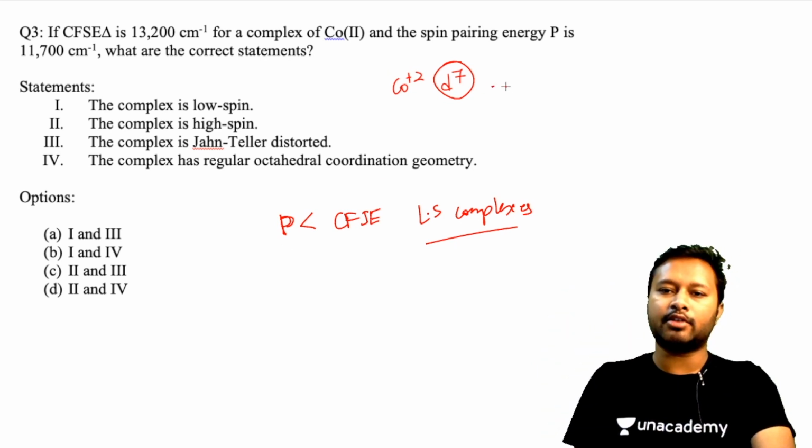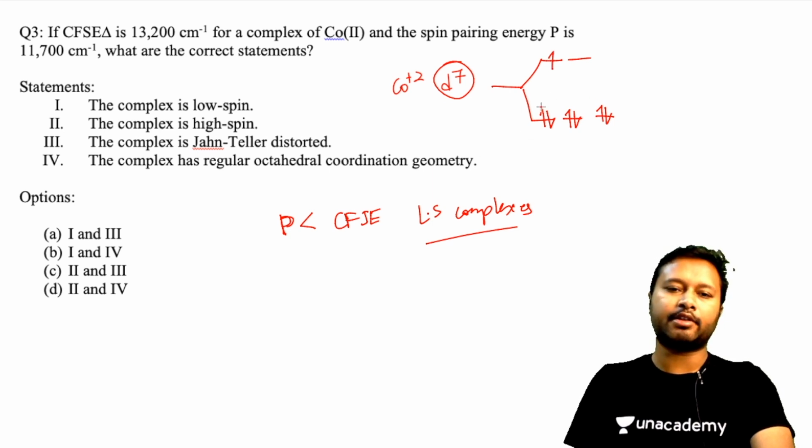So 7 electrons will be filled something like this. 1 2 3 4 5 6, that's how 6 electrons will be filled, and this is the 7th electron. So that's how we are going to fill it. So it's a low spin complex, that is a correct statement.